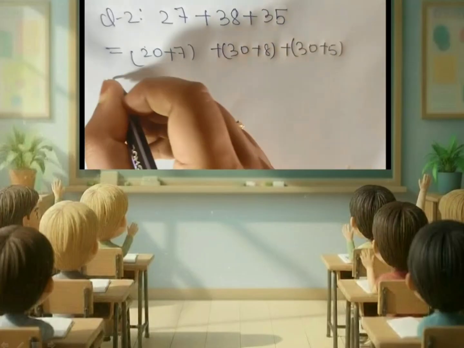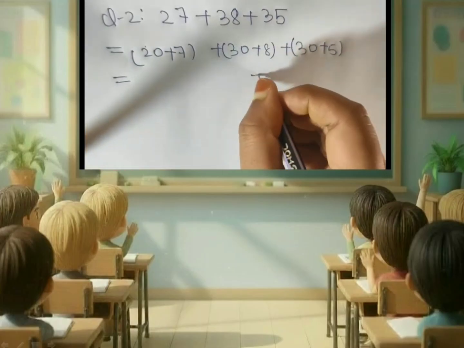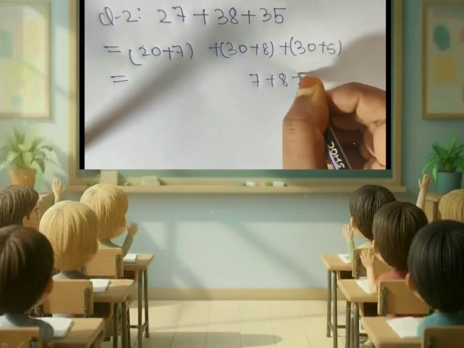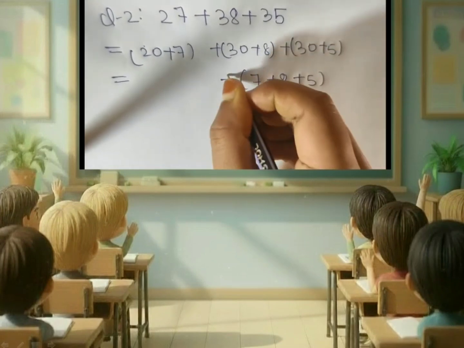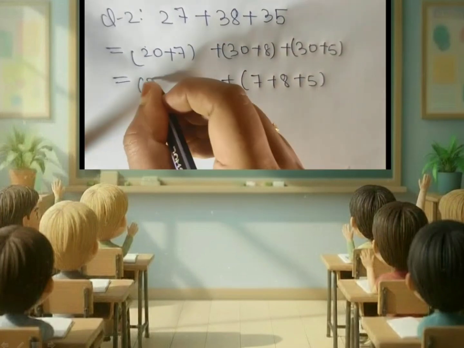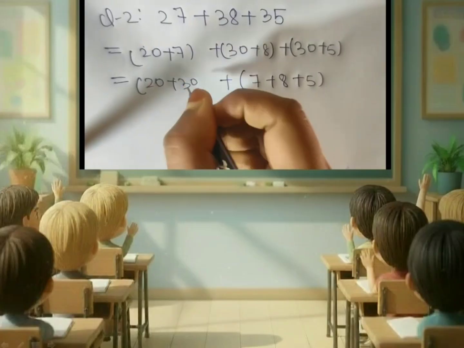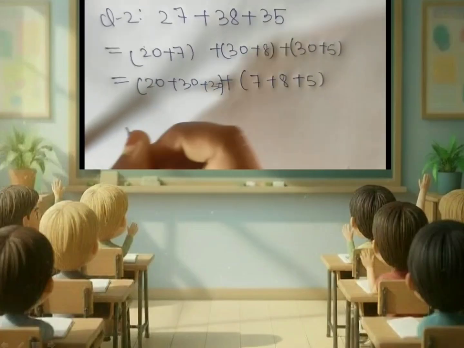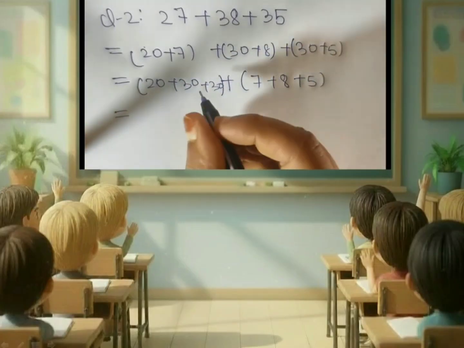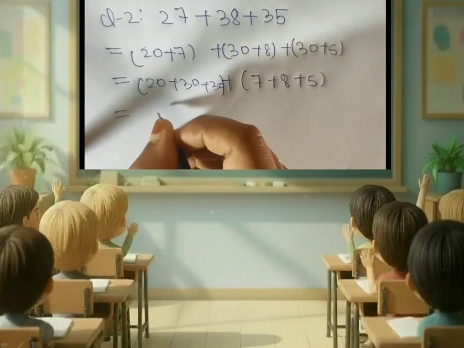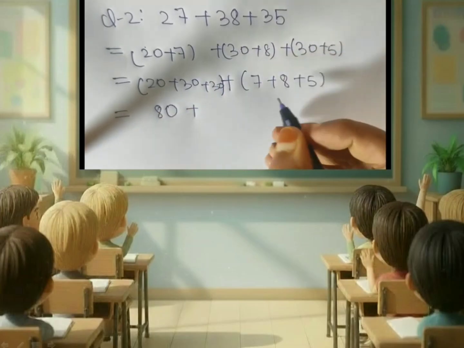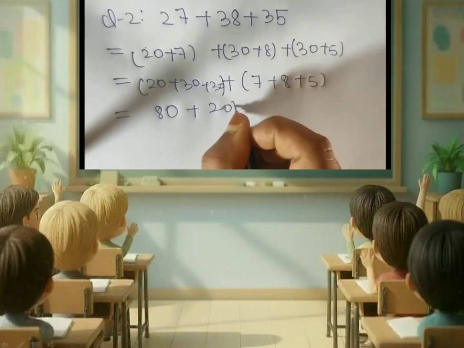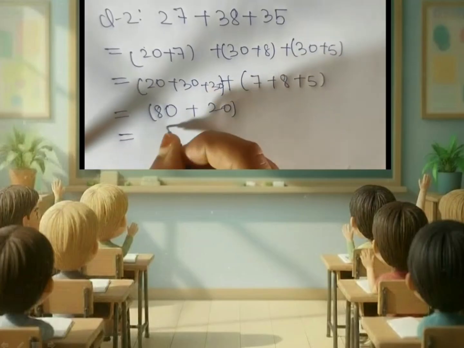First we will add the unit digits, that is 7 plus 8 plus 5, and then we will add the tens digits, that is 20 plus 30 plus 30. So we get 30 plus 30 plus 20 becomes 80 and 7 plus 8 plus 5 becomes 20. So the final answer is 100.